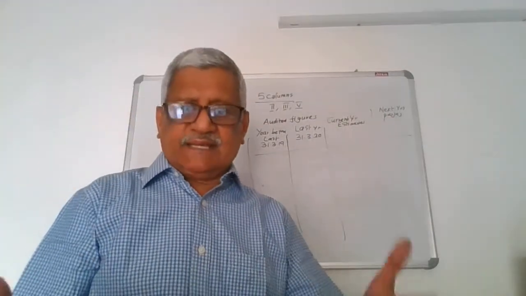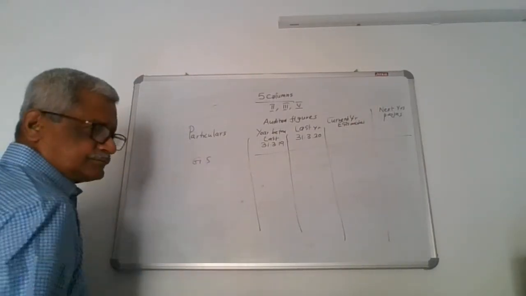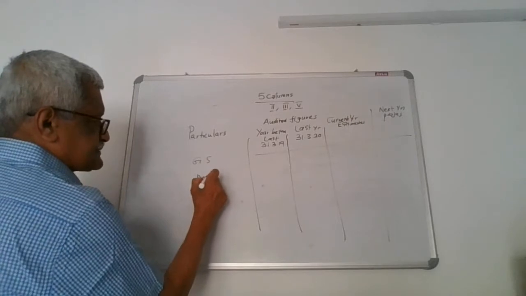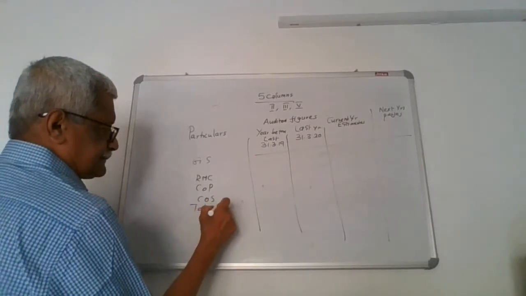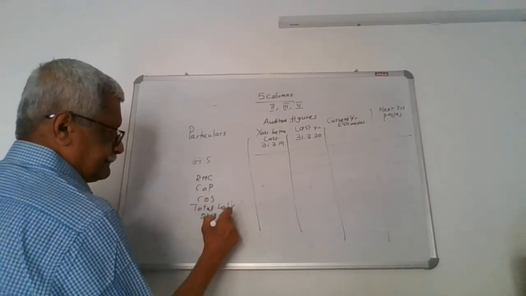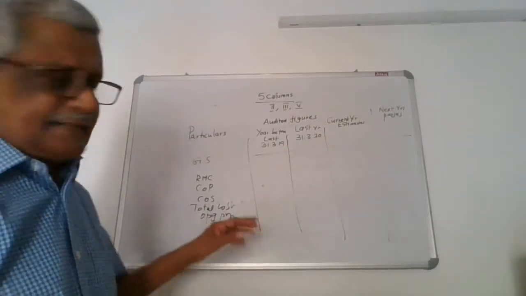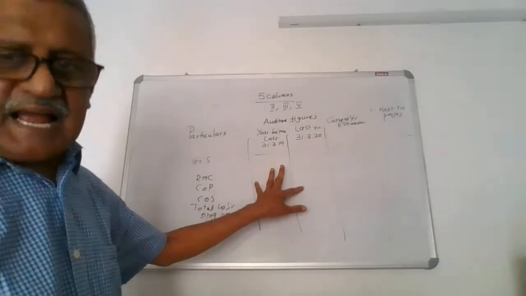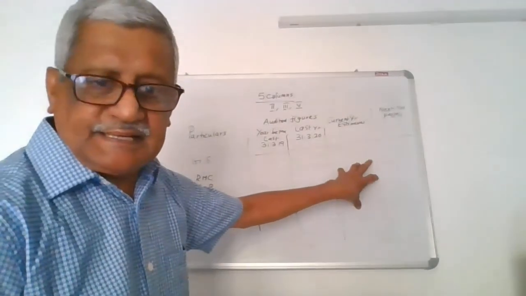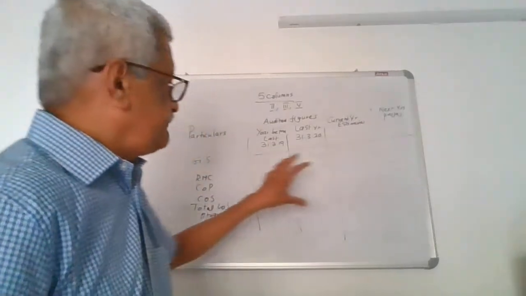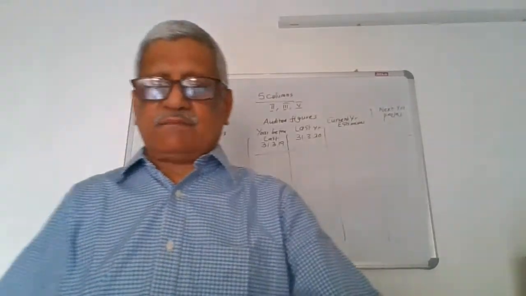Now, say for example, if I am taking the form number 2, in the form number 2, there will be gross sales, there will be the raw material consumption, there will be the cost of production, there will be cost of sales, there will be the total cost, there will be the operating profit, there will be the interest, etc. So that it enables the banker to compare the last 2 years actuals, and also it helps the bank in comparing the current year estimate and the next year projection with that of the actuals which they have achieved. This is what the CMA forms are about.